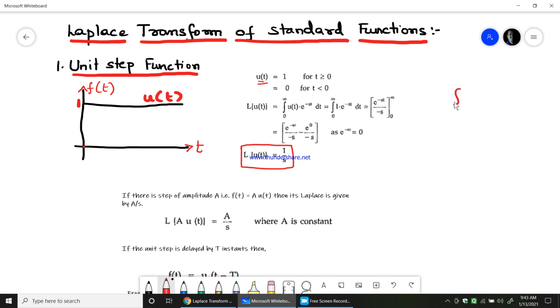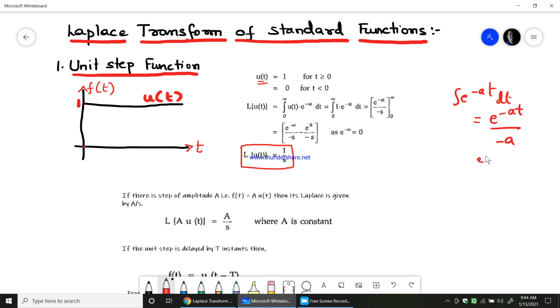The integration of e power minus at, we know, is equal to e power minus at by minus a. Therefore here, instead of a we have s, so e power minus st by minus s, from 0 to infinity. Now substitute t equals infinity: e power minus infinity by minus s, minus the lower limit, e power 0 by minus s.